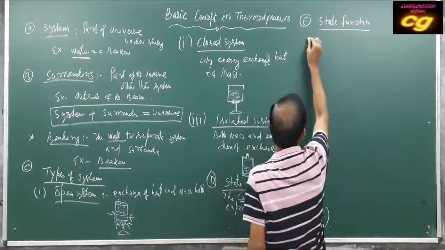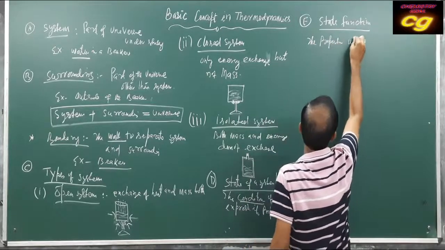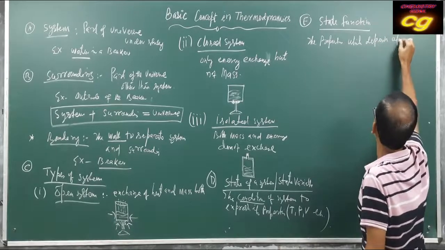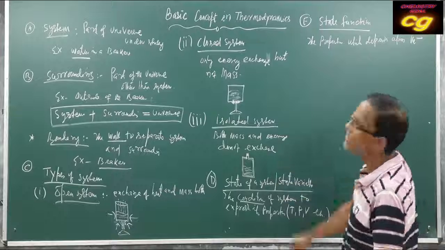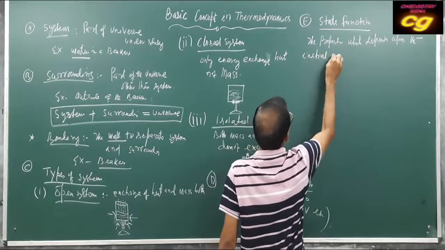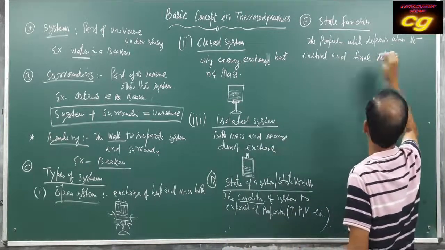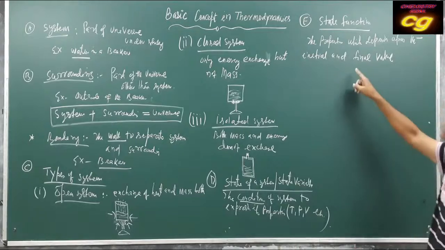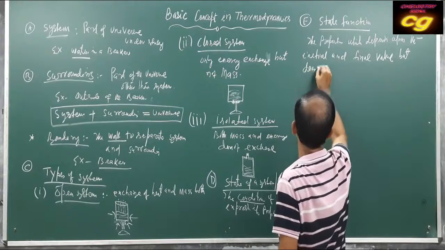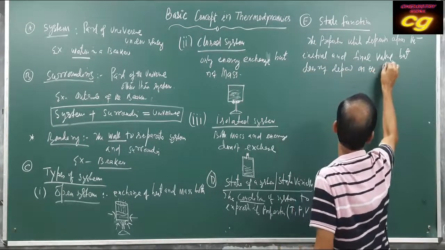State function means the properties which depend upon the initial and final value. It depends upon initial and final value, but does not depend on the path of progress.